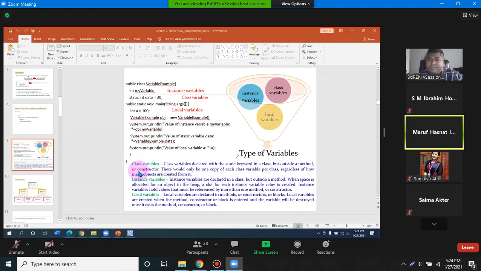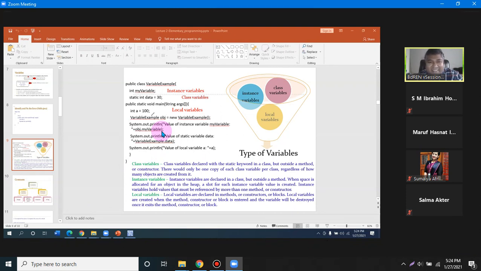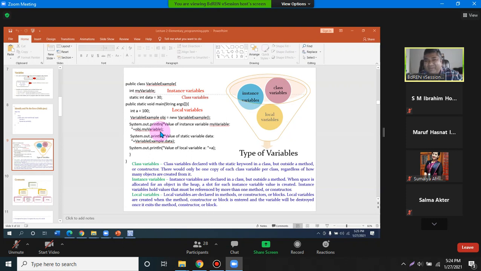Sir, can we say class variables are static variables? Yes, class variables are static variables, compulsorily. But they should be declared within the class, not inside a method. Inside a method you can also declare a static variable, but those are local variables. Okay, sir. Static variables should be declared inside the class, I mean, class to function.